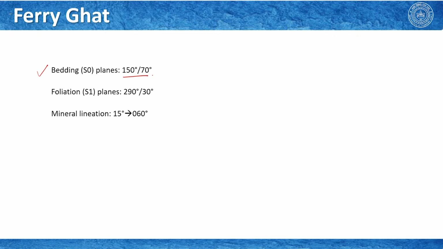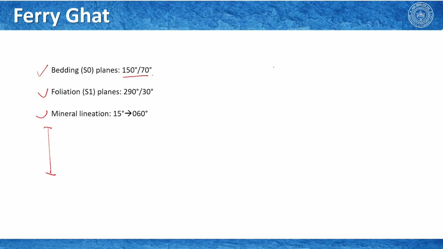The foliation S1 plane, the primary foliation that we have observed, is 290 degrees and 30 degrees, that is the attitude, and the mineral lineation we have seen is 15 degrees towards 060 degrees. Now, I did not put the other lineations here, and I will explain you just in a while. So, if we try to work with this data,